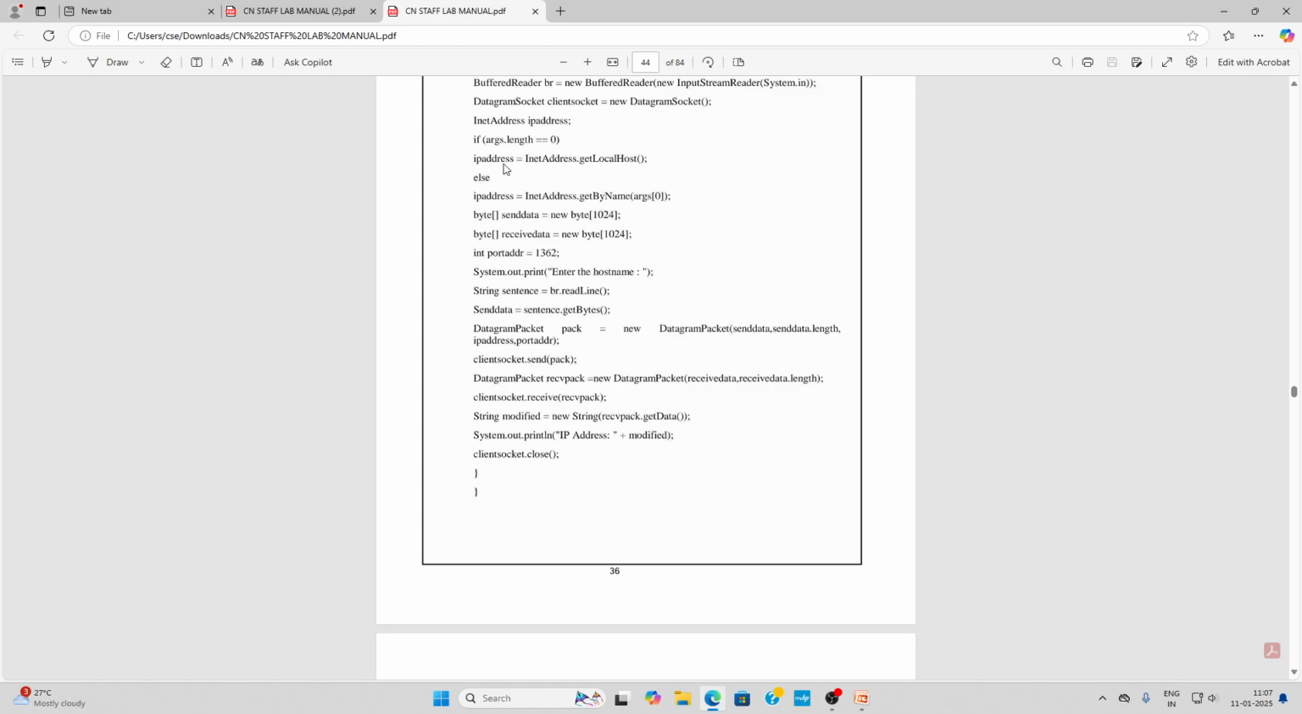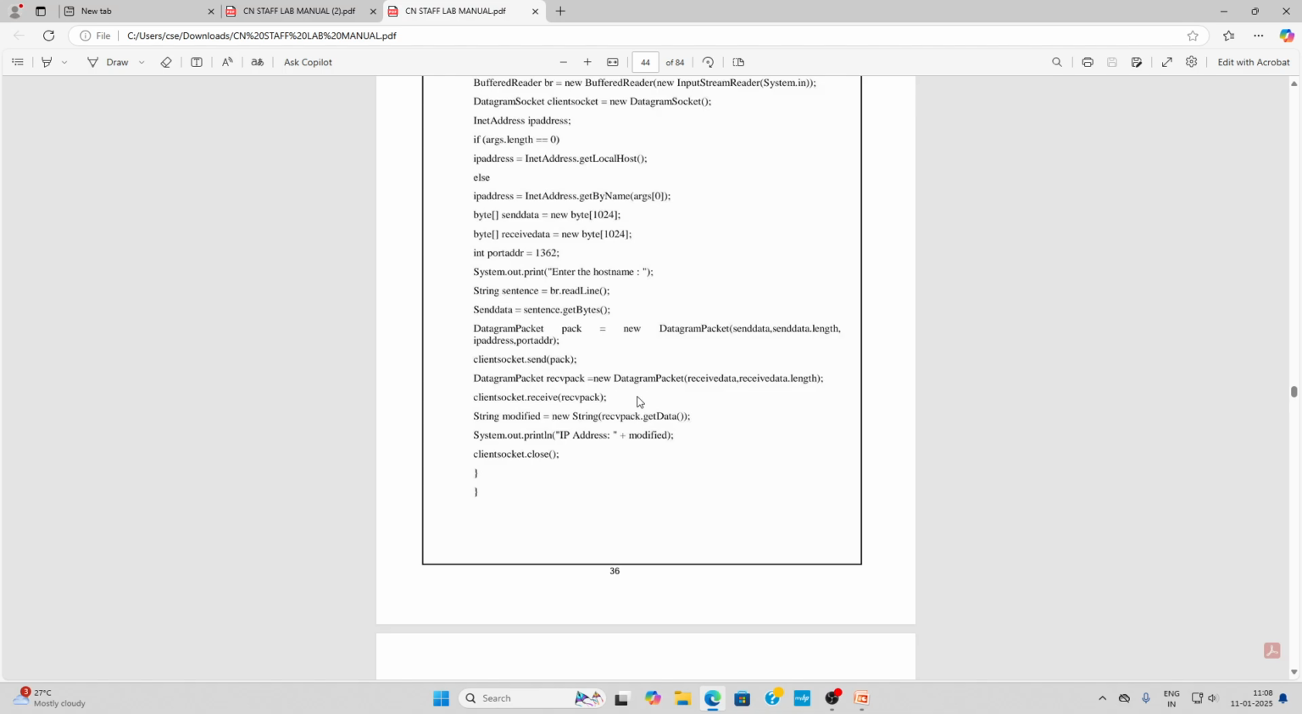Now we are checking if the arguments length is equal to 0. If no arguments are provided, it uses the localhost. Otherwise it resolves the host name or IP from the command line argument. Here we are entering the host name. It prompts the user for the host name to resolve, and converts the input string to bytes for transmission. Next we send the request: it creates a UDP packet with the host name and sends it to the server.